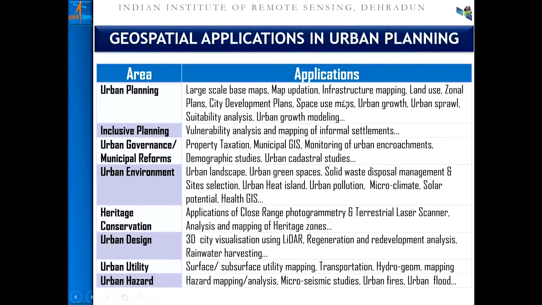Now I'll move on to the next topic, that is the application. When you talk about the geospatial application, urban planning is broadly put into various categories.